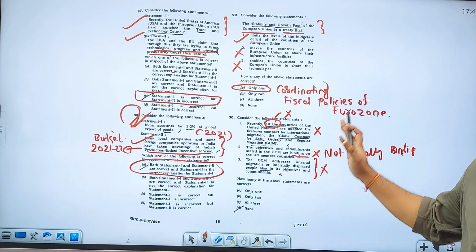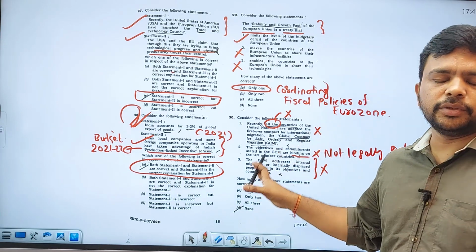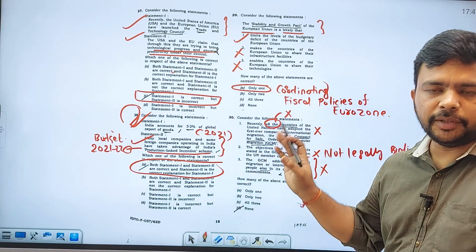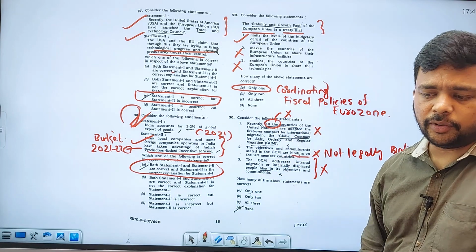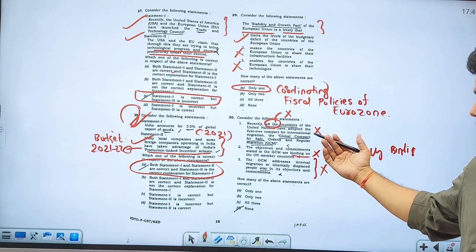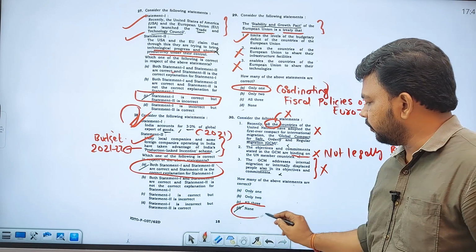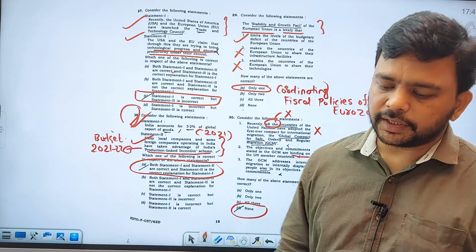It is related with migrants, the welfare of migrants. It is in news in the case of European Union migrants, Myanmar Rohingyas, Afghan migrants. So the answer is none of the above. This is what you have to understand related with this particular topic.